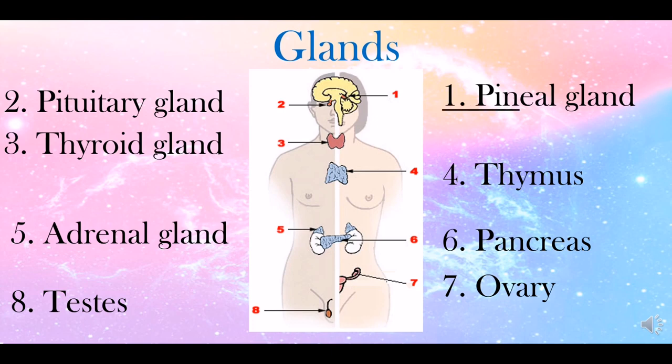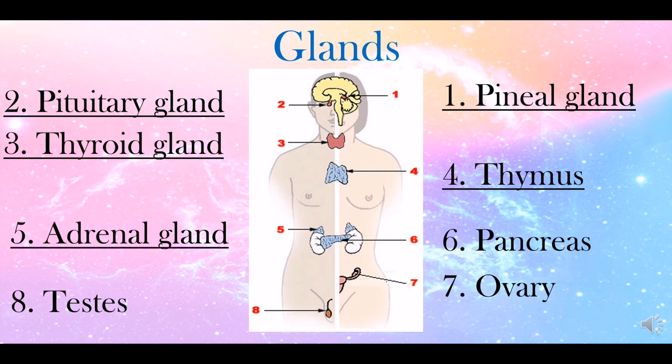Number 1, pineal gland. 2, pituitary gland. 3, thyroid gland. 4, thymus. 5, adrenal gland. 6, pancreas. 7, ovary. 8, testes.